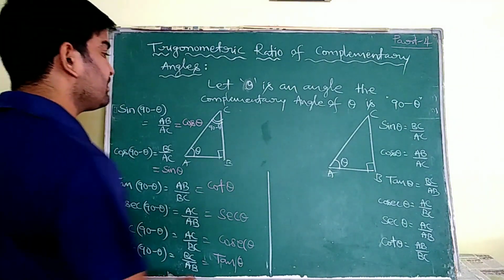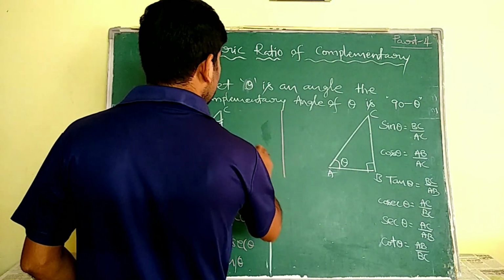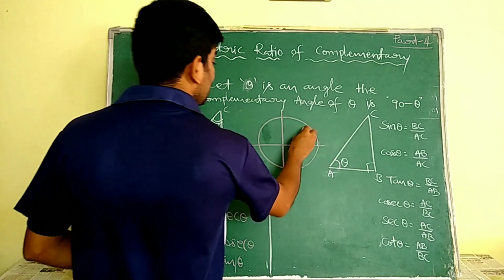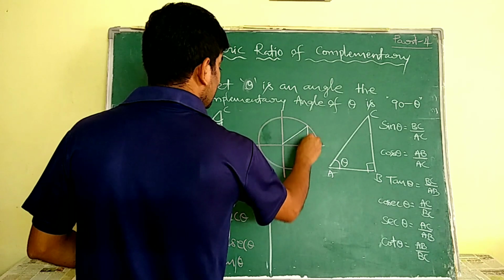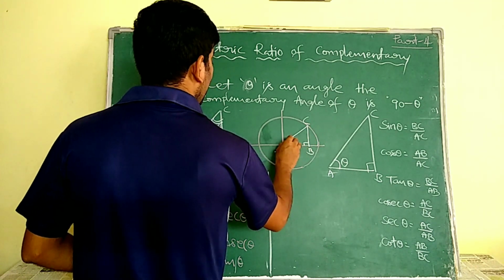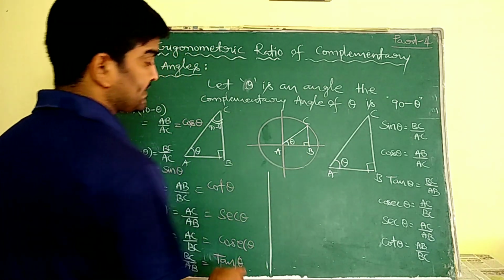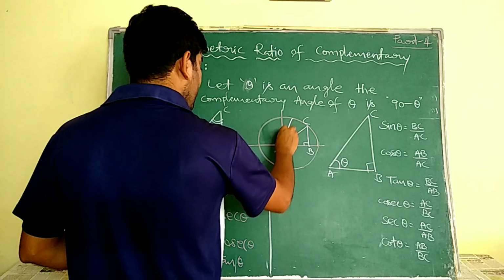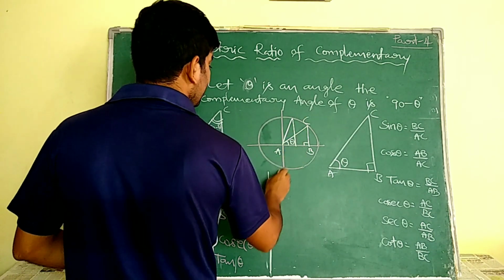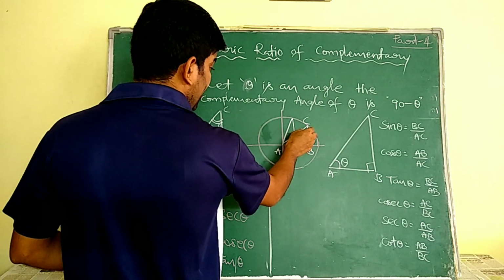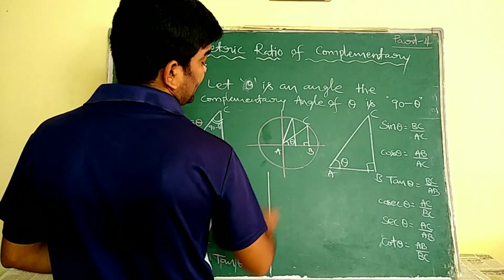If I want to draw these two triangles in a unit circle, let us take this as A, this as B and this as C, and it is theta. The same triangle is drawn again into the same unit circle. I am going to draw the same triangle here, and this angle becomes 90 minus theta. Understand?